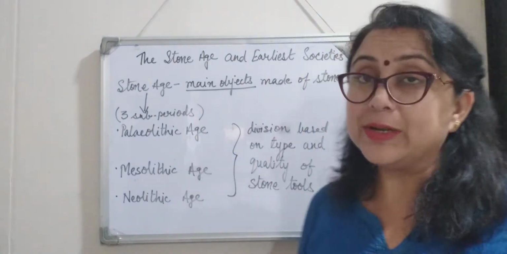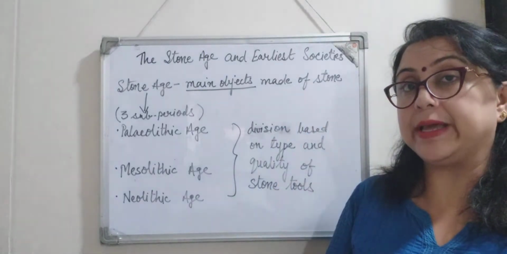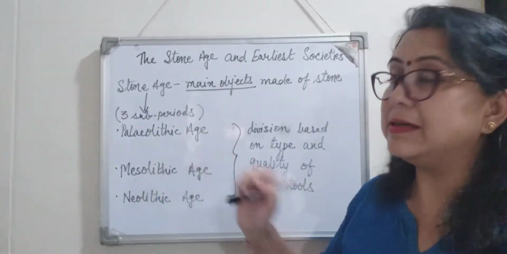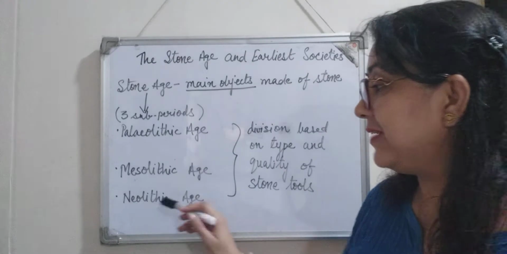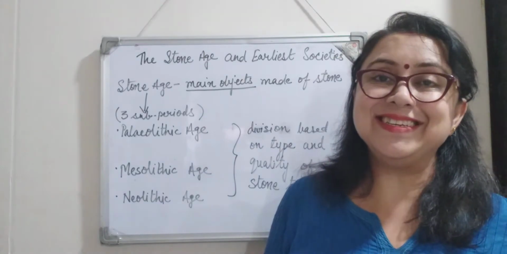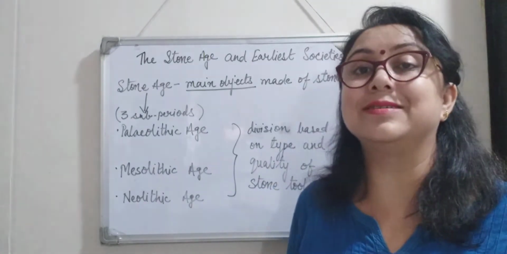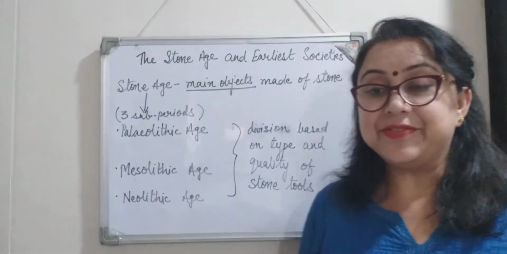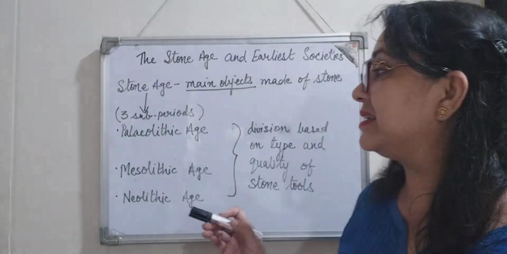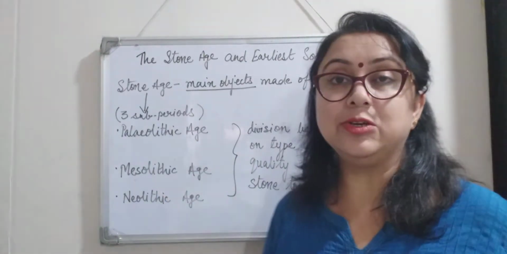Then Mesolithic Age refers to the Middle Stone Age, right? The age after the Paleolithic Age. And finally the Neolithic Age. Neo, as the word says, means new. So it's clear from the name itself, this refers to the New Stone Age. Fine. So the three sub periods are Paleolithic Age, Mesolithic Age and Neolithic Age.